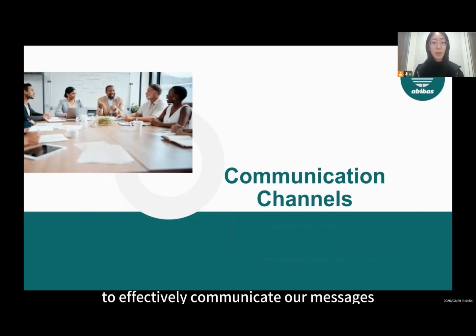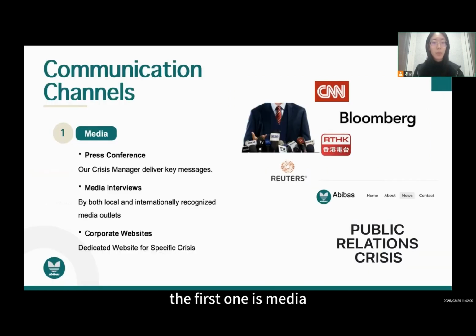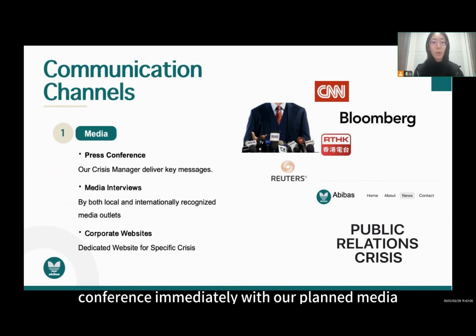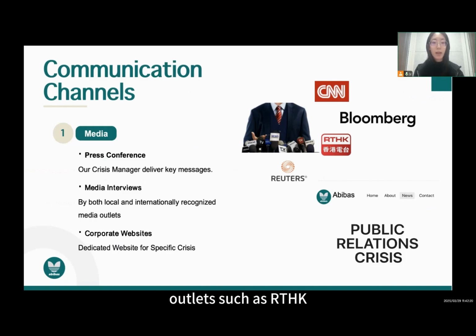To effectively communicate our messages, we will utilize several channels. The first one is media. It is necessary to hold a global press conference immediately with our planned media spokesperson, crisis manager, delivering our key messages, and arrange for the media spokesperson to be interviewed by both local and internationally recognized media outlets such as RTHK, CNN, Reuters, and Bloomberg, and several specialized magazines and online platforms to release reports.